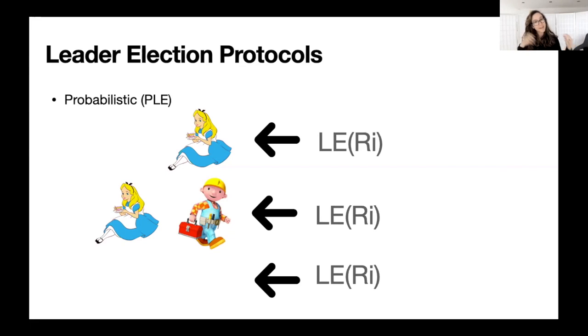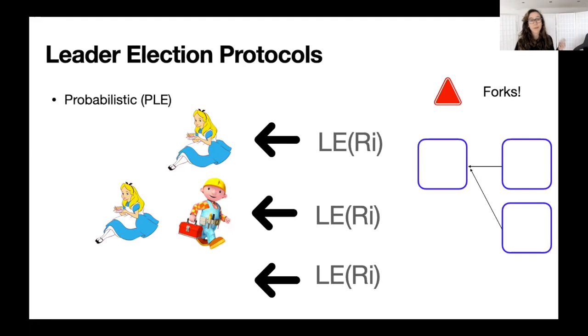On expectation, there is going to be one leader elected, but in practice, depending on the round, there could be more than one or even zero. We see that this is quite problematic because this creates an opportunity for forks, right? If we have two leaders elected in the same round, then this creates a fork, and for obvious security reasons, this is not very desirable.